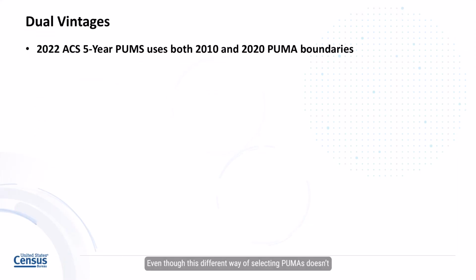Even though this different way of selecting PUMAs doesn't apply to any PUMS released after the 2022 5-year PUMS, I think it's still a good idea to understand why this different way of selecting the PUMAs was needed in the first place. It's because the 2022 ACS 5-year PUMS uses dual vintages. This means that some years of data that make up the 2022 ACS 5-year PUMS are using PUMAs with boundaries from the 2010 census, while others are using boundaries from the 2020 census.